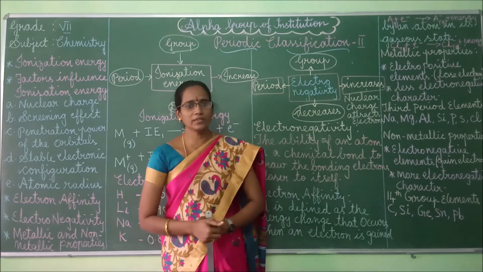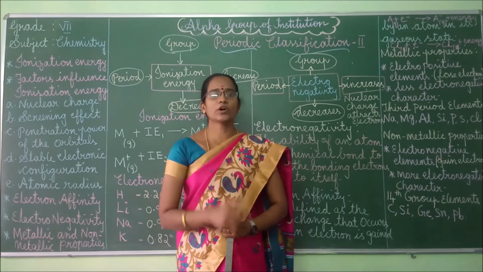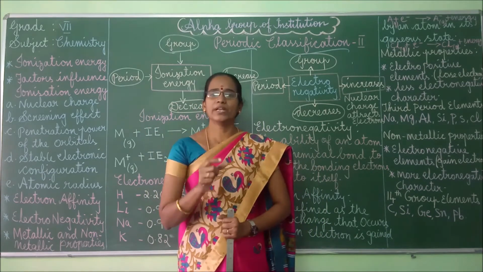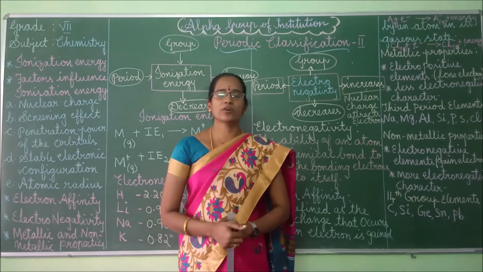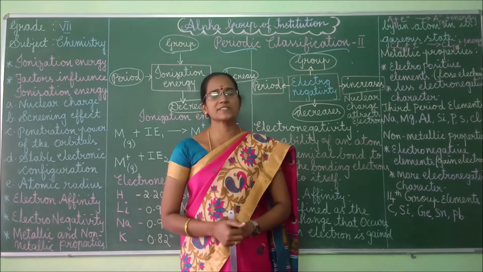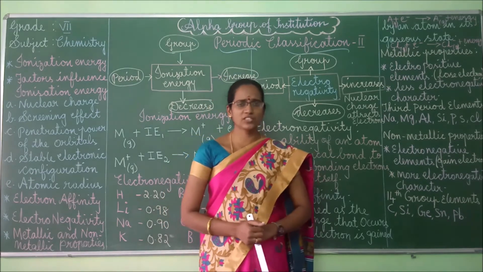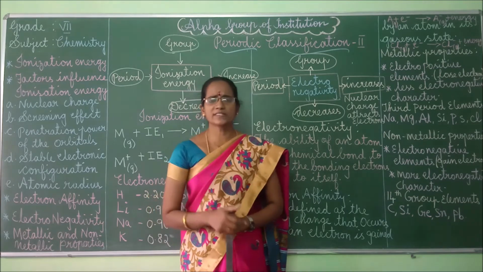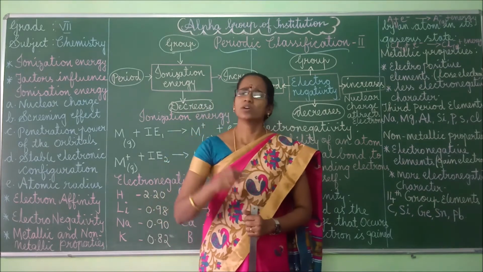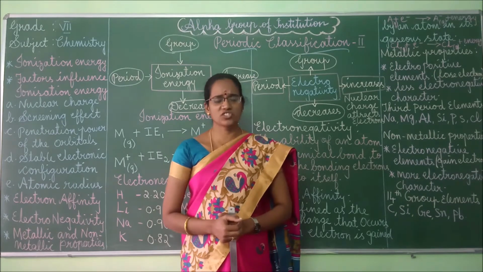Once again I repeat, define ionization energy. It's an important 2-mark question. The minimum energy required to remove an electron from a gaseous atom is called the ionization energy, right? If ionization energy is more, then it is very difficult to remove the electron, right children?